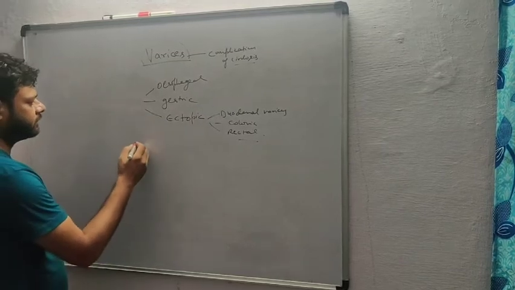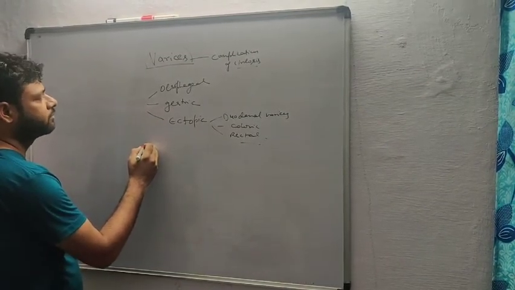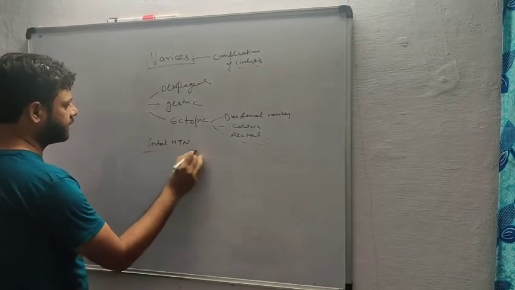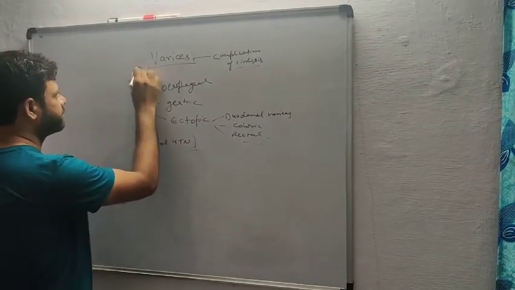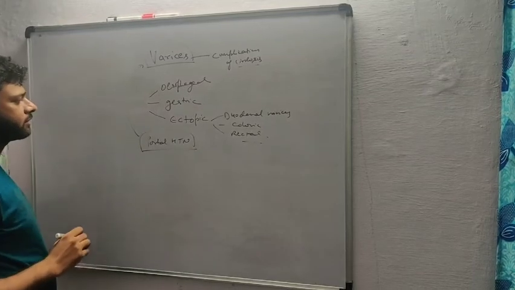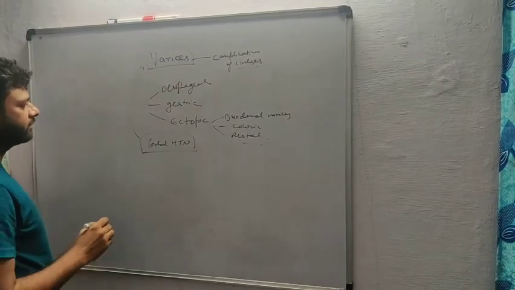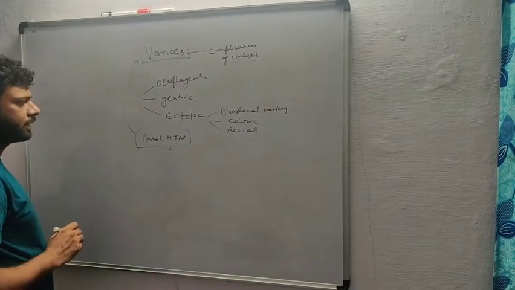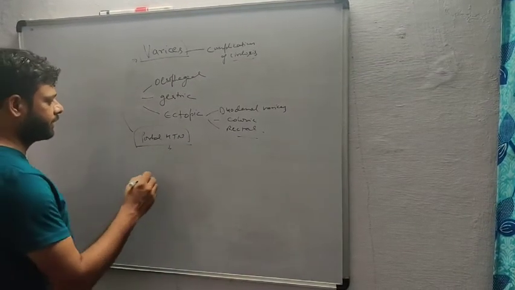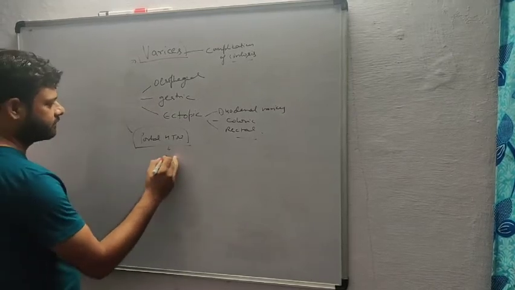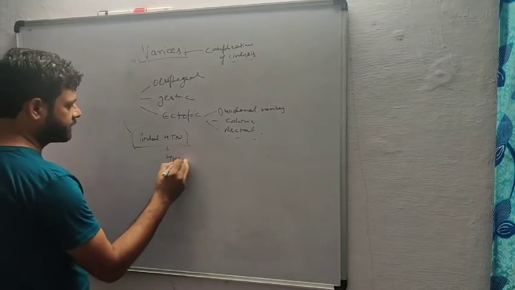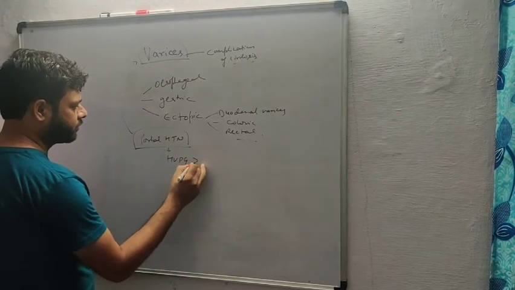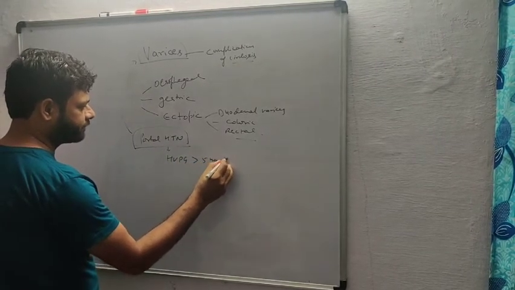And what are the causes of portal hypertension? Because in cases of portal hypertension, the varices are present. So what are the causes of portal hypertension, and what is the definition of portal hypertension? Portal hypertension occurs when the hepatic venous pressure gradient is more than 5 mmHg.